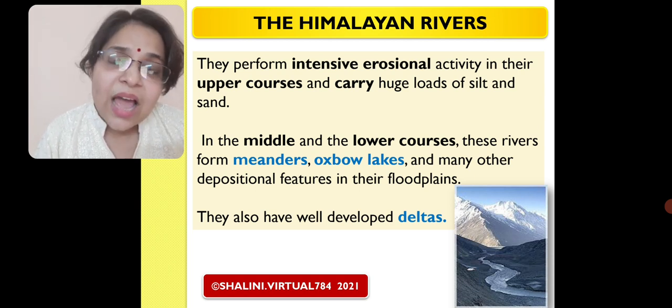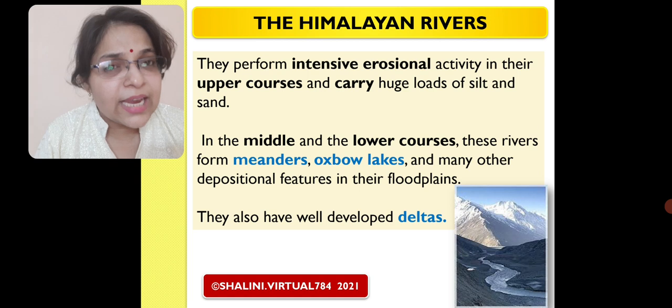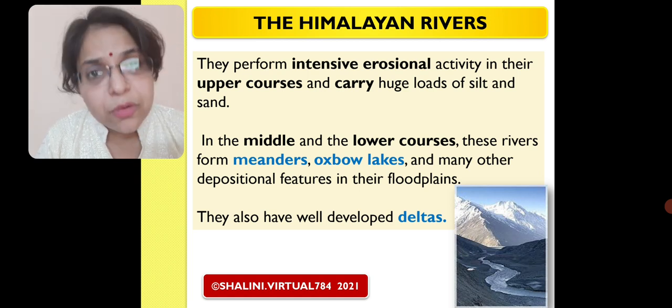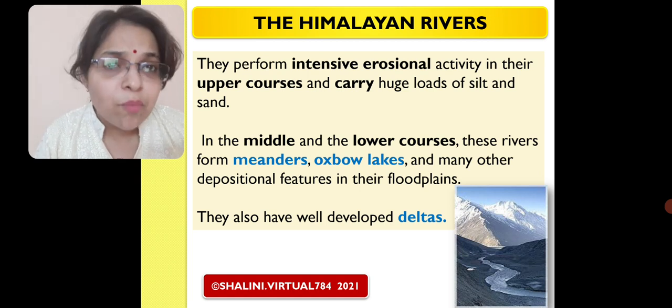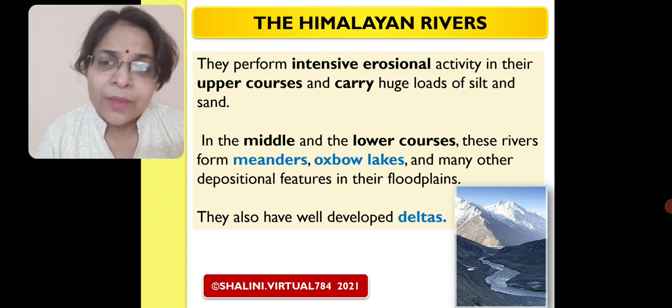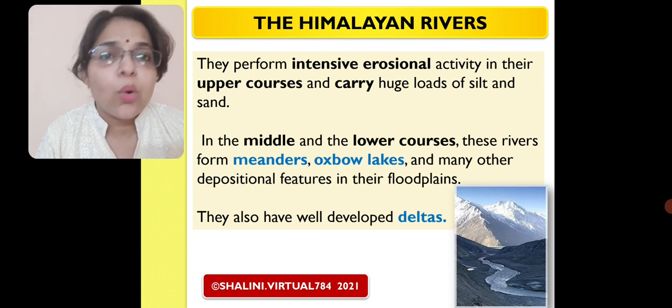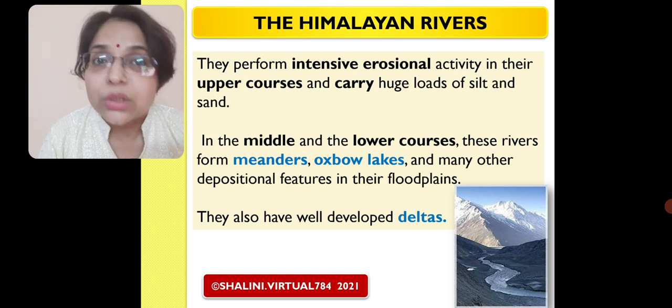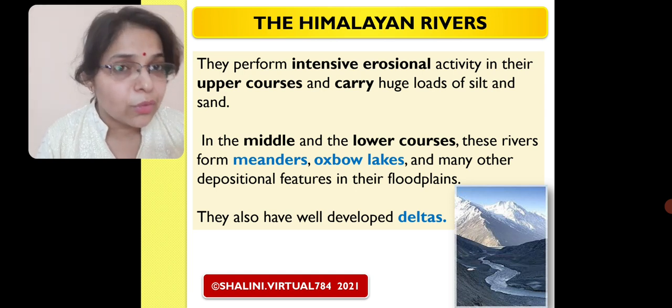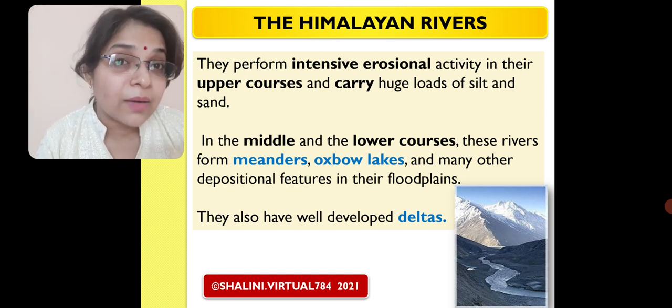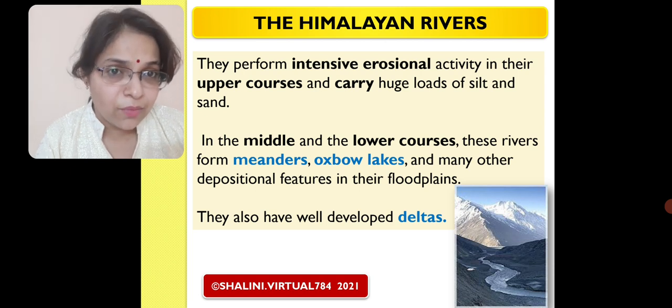Second, they have enough water. They are joined by more tributaries, and because of more tributaries joining them, they have more water and more velocity. So obviously there is more erosional activity, cutting down of rock particles. All these things are done more by the Himalayan rivers.